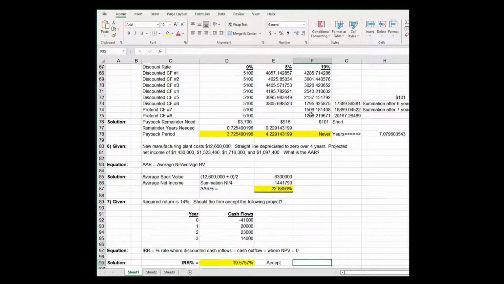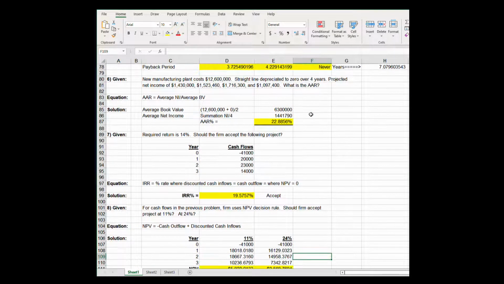And in problem number 6, you are given that a new manufacturing plant costs $12.6 million, straight line depreciated to 0 over 4 years. Net income is $1.43 million, $1,523,460, $1,716,300, and $1,097,400. What is the average accounting return? The equation is average net income divided by average book value.